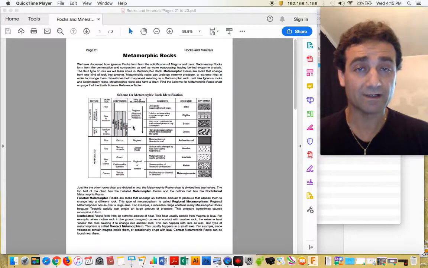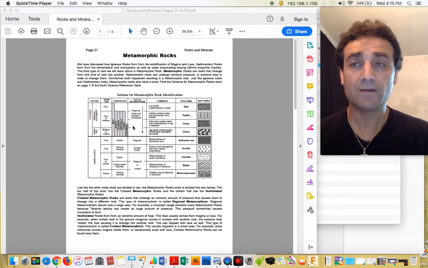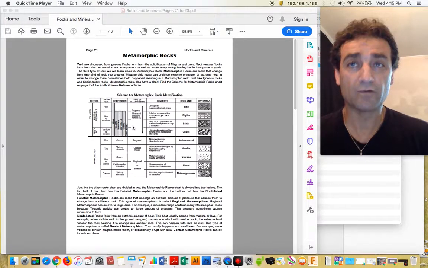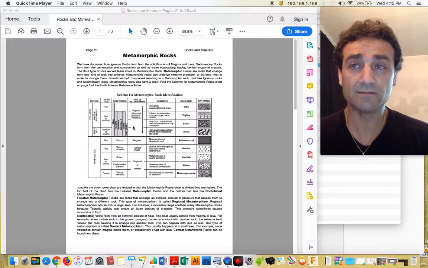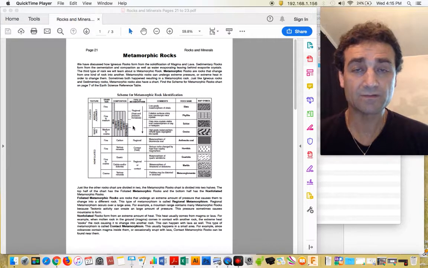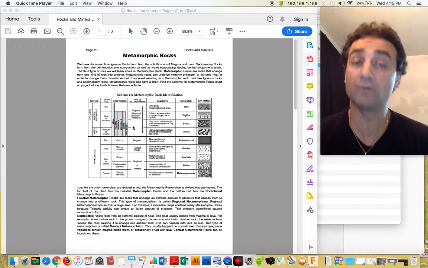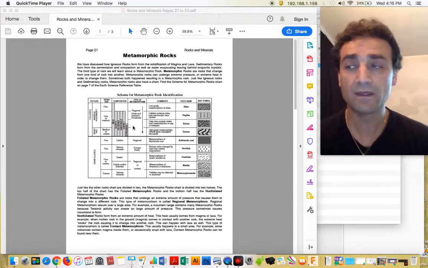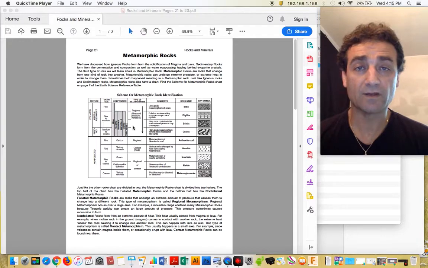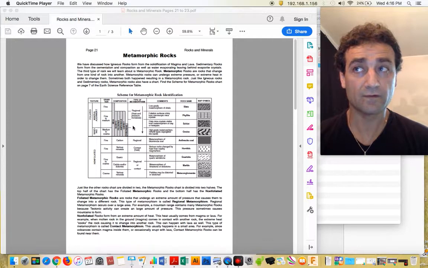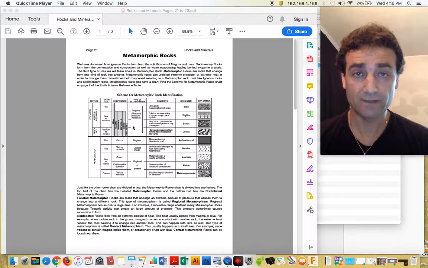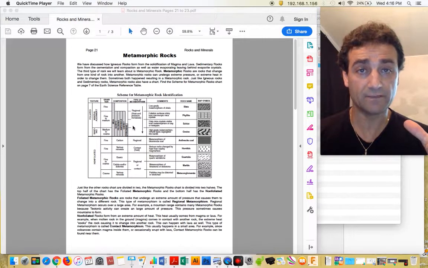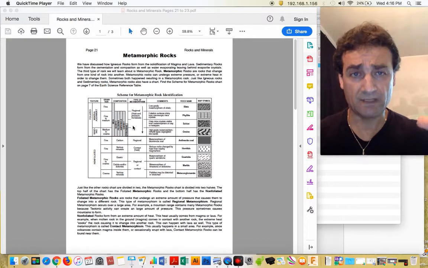So now metamorphic rocks, just to review, the term metamorphic or metamorphism means to change. So these rocks changed into other kinds of rocks. That's where the term metamorphic rock comes from because, again, metamorphic means to change. And there are two kinds of metamorphic rocks, or I should say they're formed in two different ways.